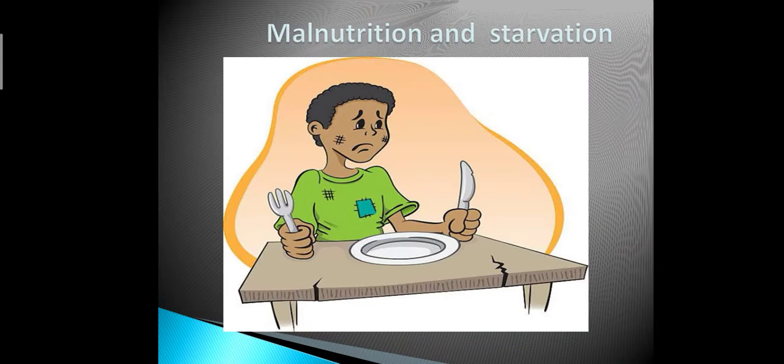Malnutrition and starvation. Rising population can cause malnutrition and starvation due to lack of access to food, lack of safe drinking water, and lack of food supply, and malnutrition can cause infections and diseases due to lack of nutrients.